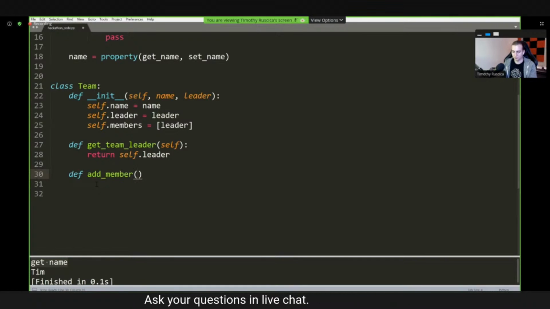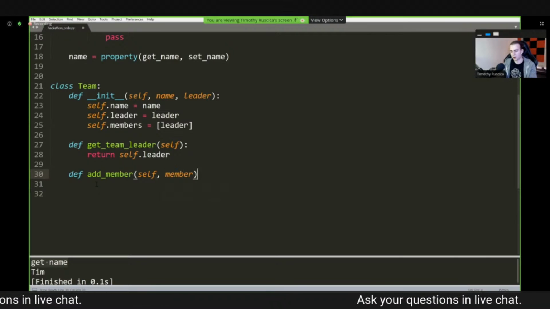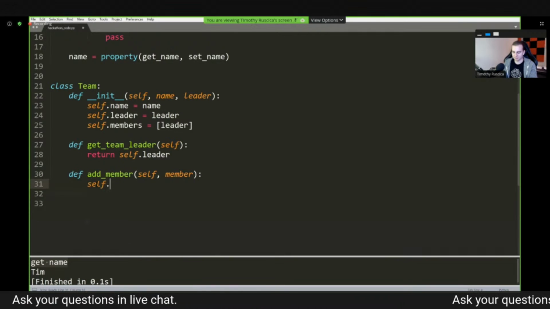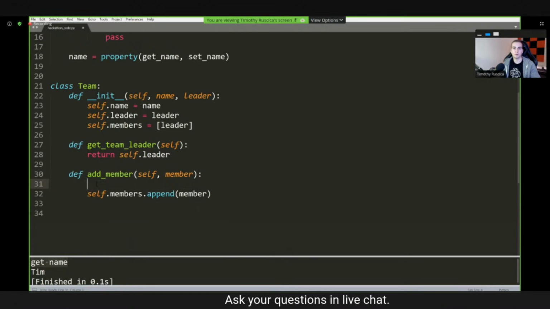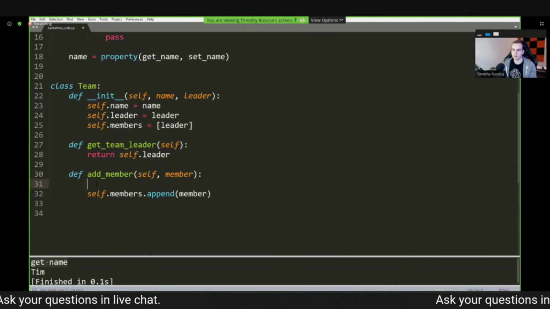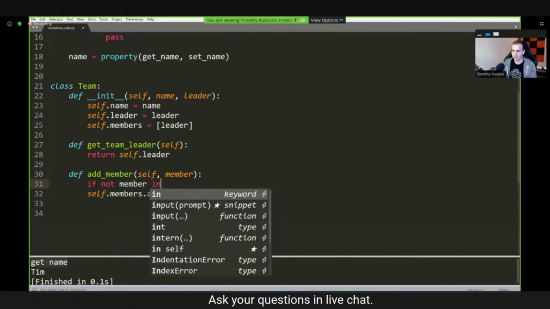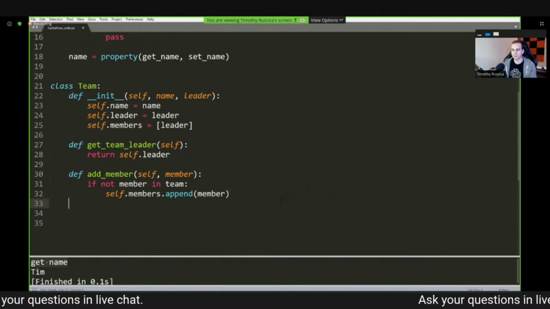And inside of here, we're going to take self like we always do, and then we are going to take the member. We're going to assume that the member is an actual person object. And what we're going to do is say self.append, and we will add that member. But what we should do before we append that member is make sure that that member is not already on the team, right? So I'm going to say if not member in team, then we can go ahead and add that to the team.